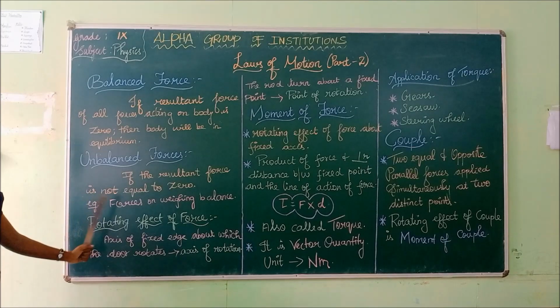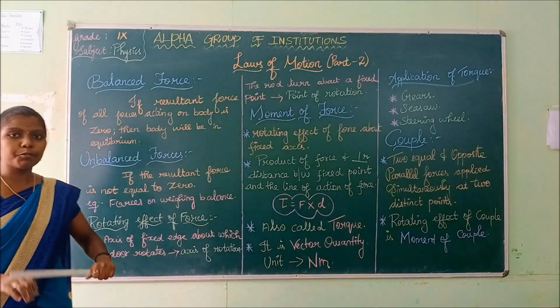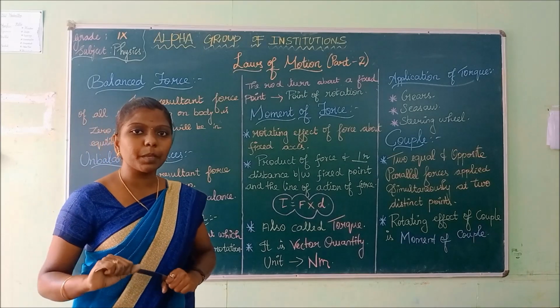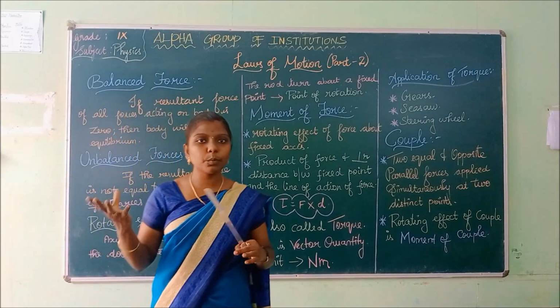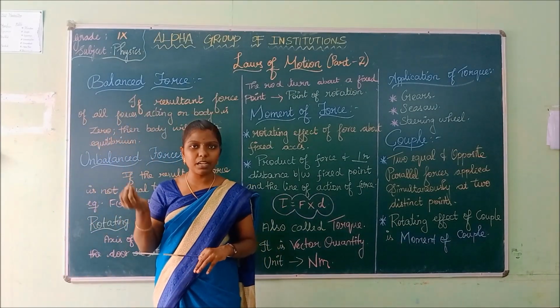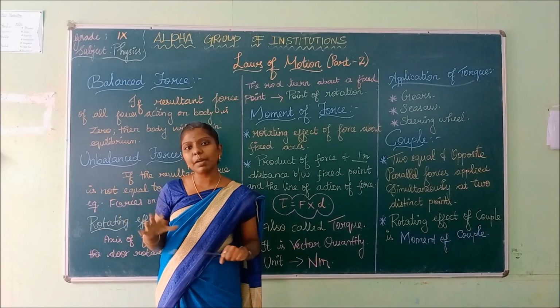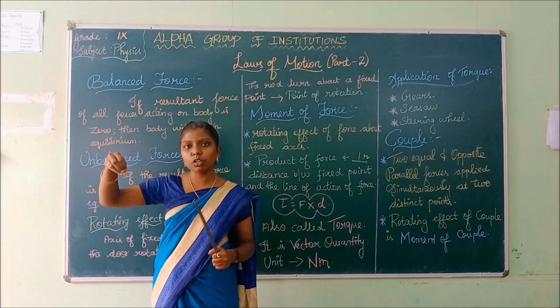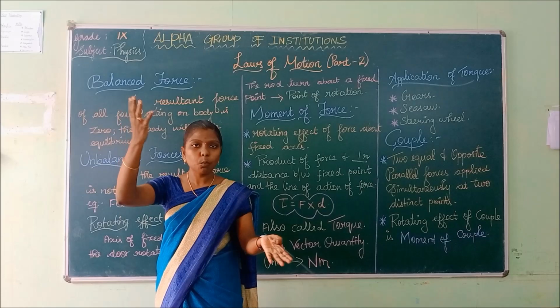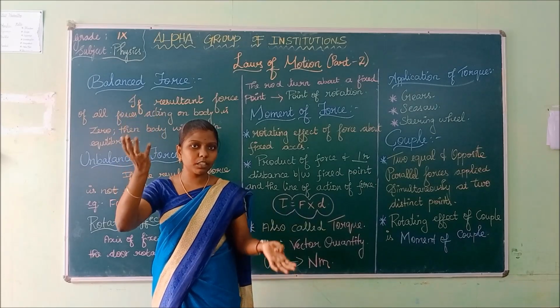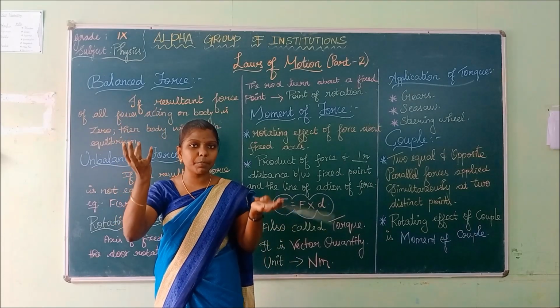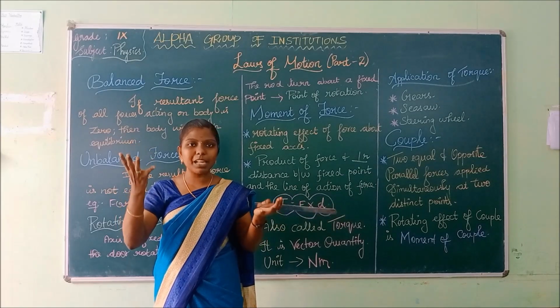For example, forces on a weighing balance. If you go to a shop, what will the shopkeeper do? He will weigh the quantity with the help of the weight balance, right? How will the weight balance be? If we add the load, one side will be at the top, the other will be at the bottom. That is an easy example for unbalanced force.